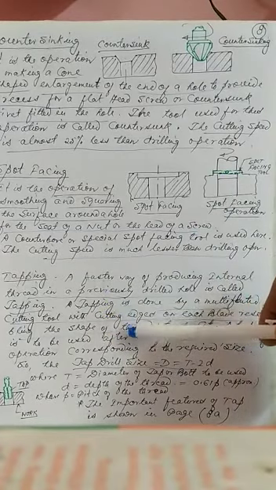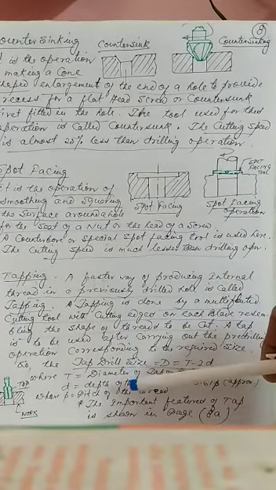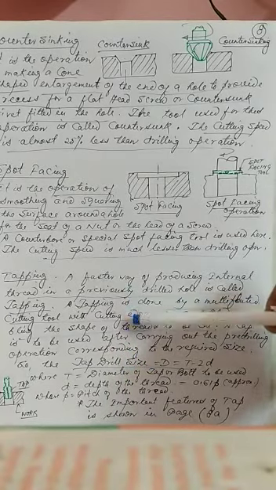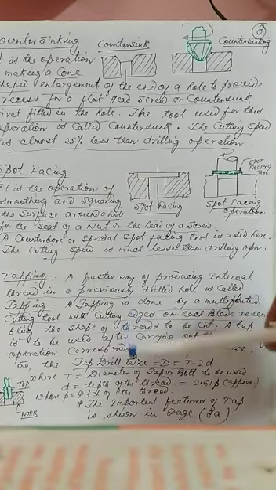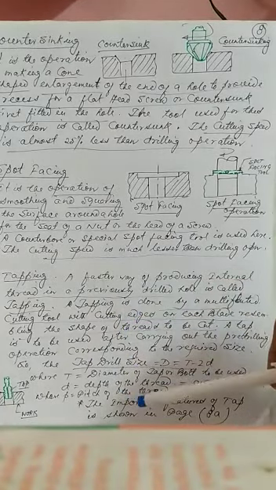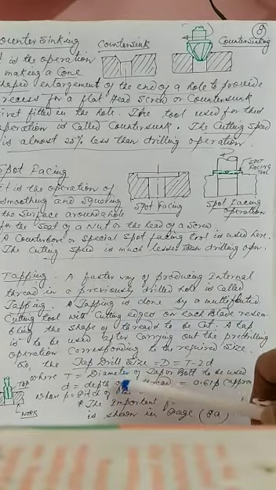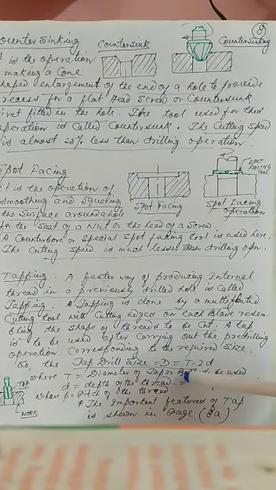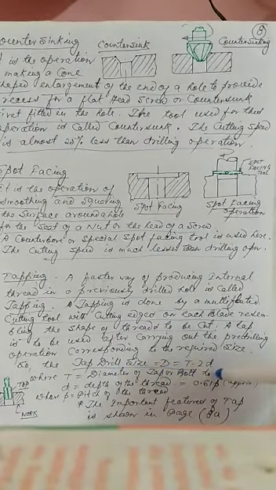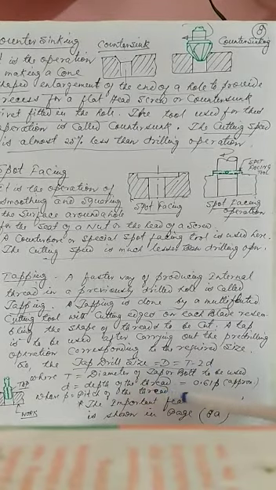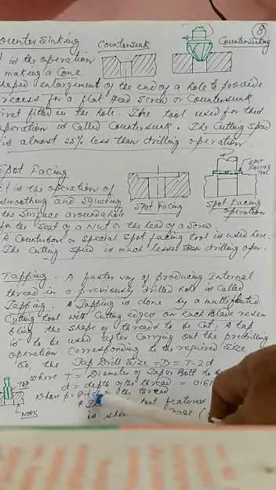Tapping operation is nothing but making the thread inside of this previously drilled hole, and this tapping operation is done by the drilling machine automatically. Whenever the tapping operation is done, we have to use an empirical formula. That formula is called the tap drill size. This tap drill size is equal to capital D, that is T minus 2d, where small d is called the depth of the thread, which is equal to 0.61 P, where P is called the pitch of the thread.